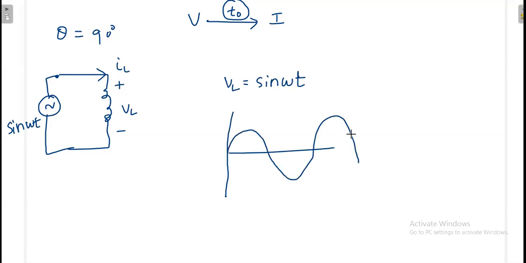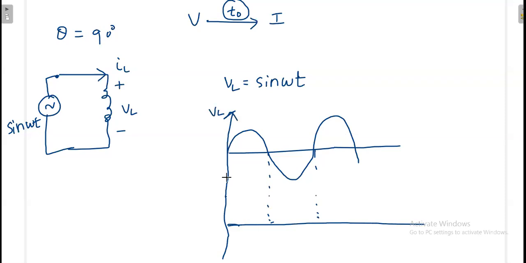Then how will the inductor respond? See how much delay will be there between the current and voltage. This is the voltage of the inductor. Now I want to measure the current, but I know one thing: there will be a 90-degree phase shift.